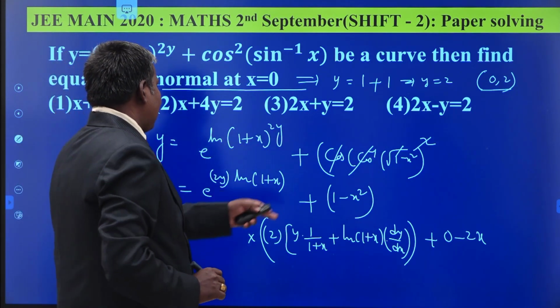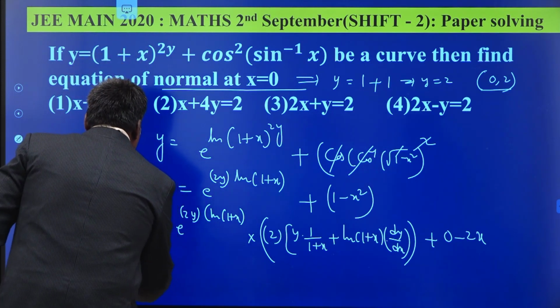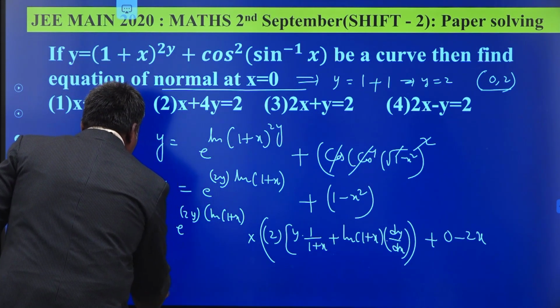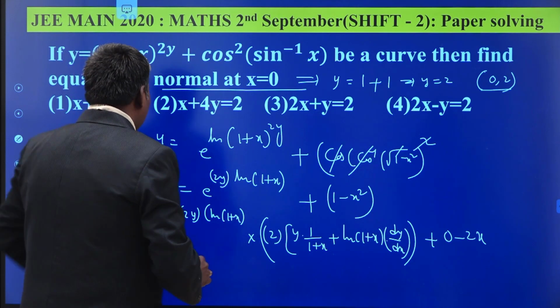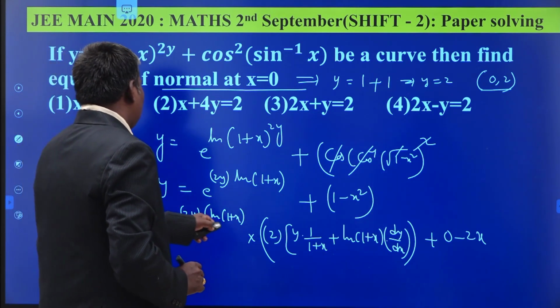Now substitute at x equal to 0, y is equal to 2 in this equation. dy by dx at x equal to 0 is equal to, put x equal to 0. What happened?